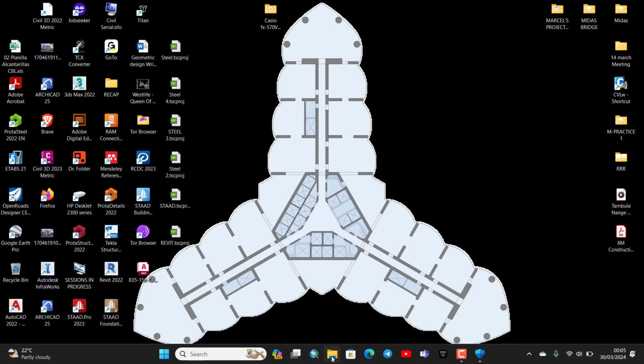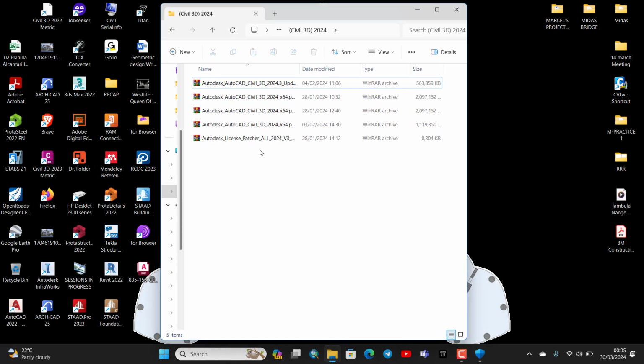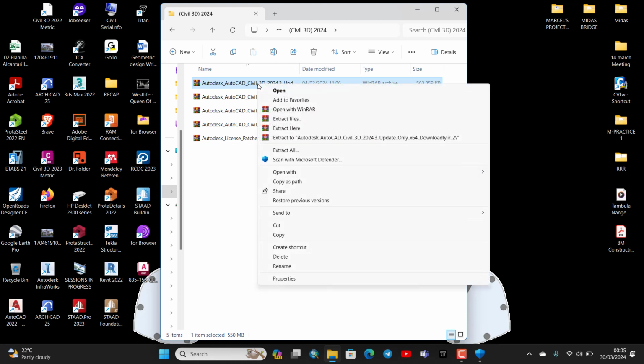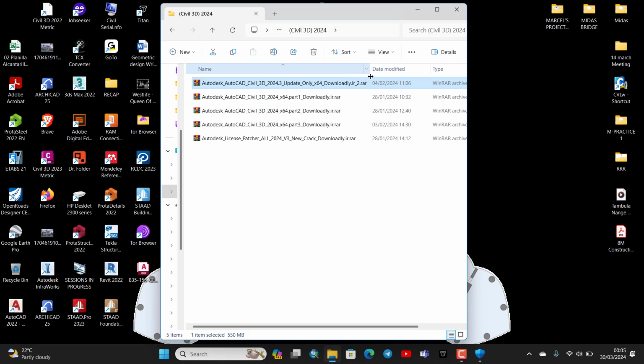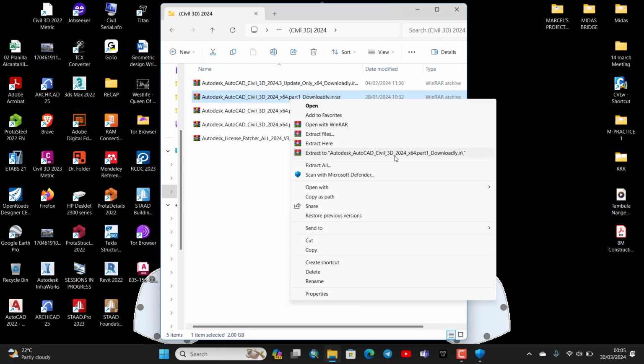The folder I've shared here, these are the files. After downloading, you get these 5 files. You only have to right click and extract the first file, which is part 1. When I expand this, you will see it is in different parts. Look for part 1. Right click on part 1, then extract